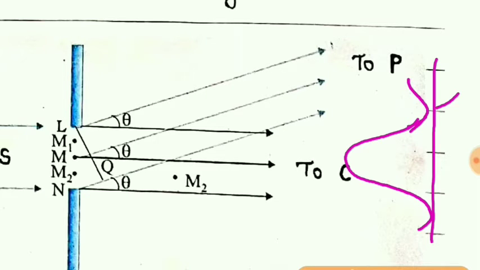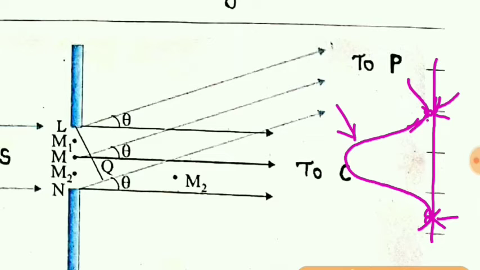So this minimum intensity is obtained on both sides of the central maxima, and it is called minima. Minima means less intensity. We can call this secondary minima also, but in short we will use only the word minima.